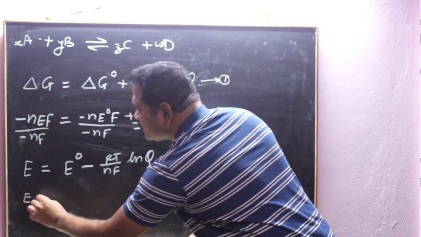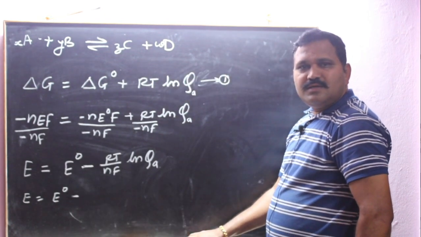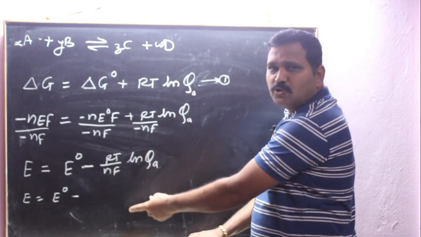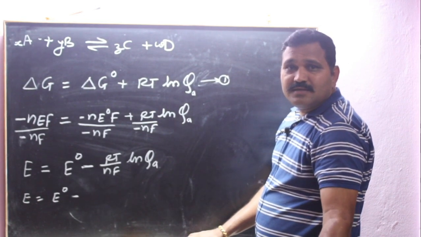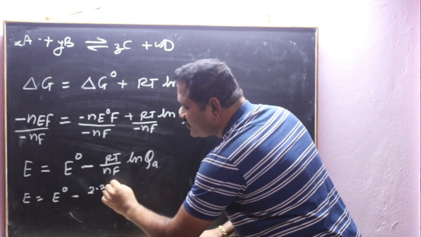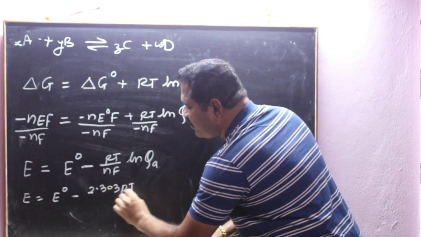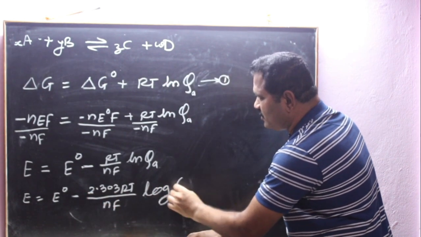E is equal to E naught minus 2.303 RT upon NF log QA.